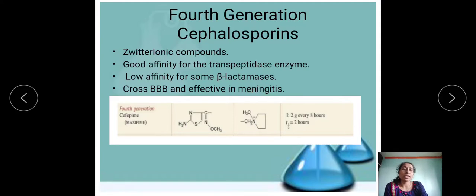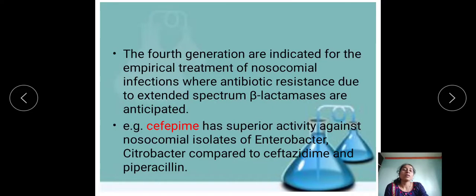So the example under the fourth generation cephalosporins is cefepime, which is given by the parenteral route of administration only. Fourth generation agents are indicated for the empirical treatment of nosocomial infections.